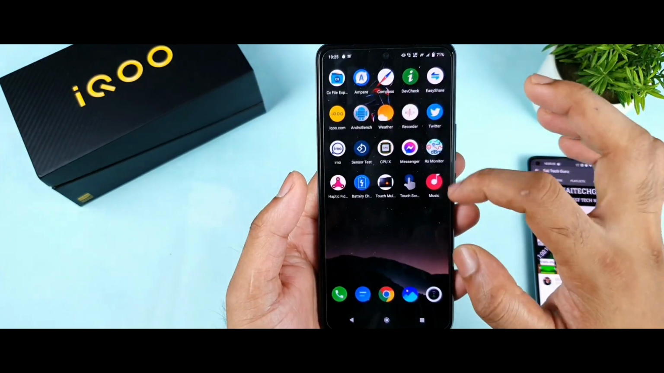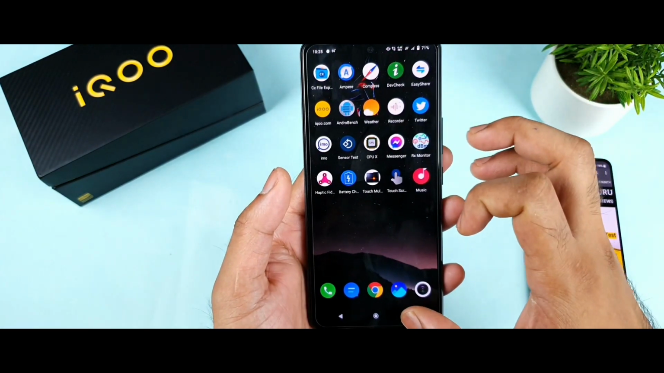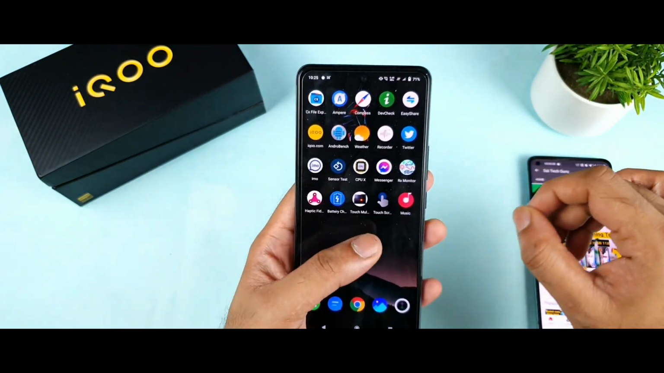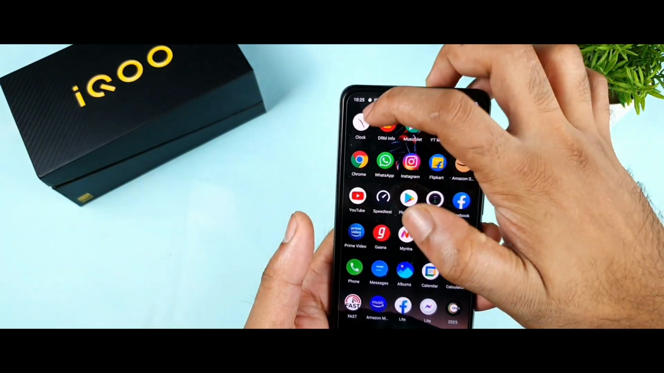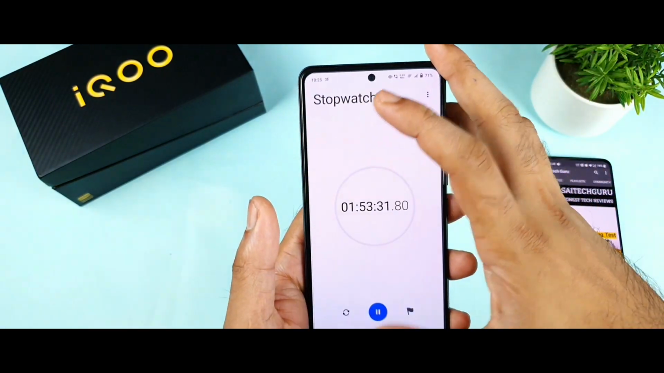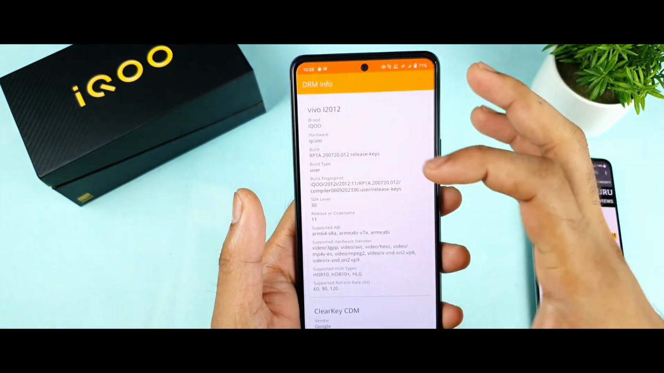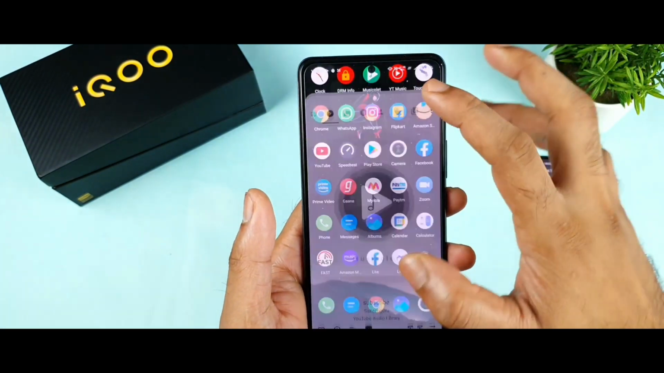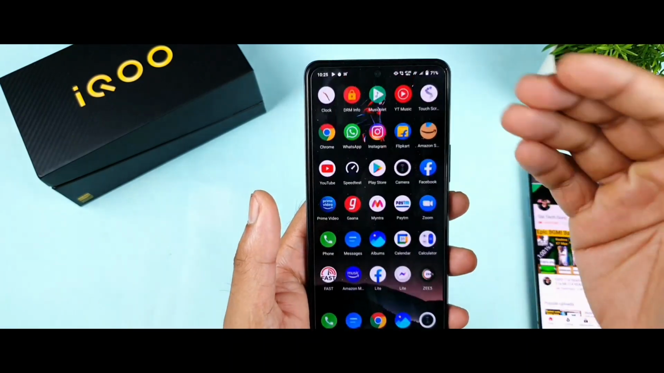Same kind of multitasking testing which I'm doing, and this is a music app. Wow, that's fantastic, friends. Opening all these applications. Now let me try to open the applications which I did not open before. This is the clock and DRMF info. So they are getting loaded. As you can see, they are getting loaded. As you can see, friends, that is the reason I did not open them first.